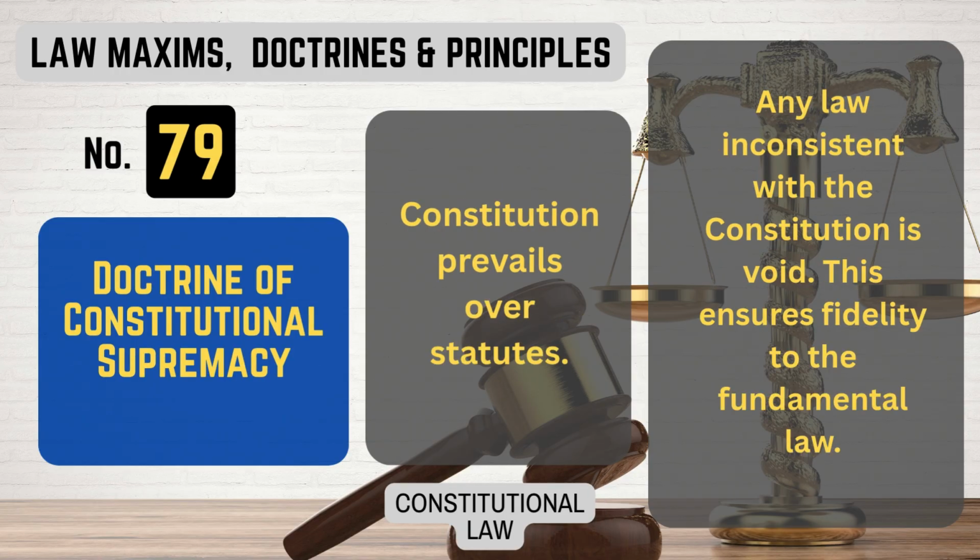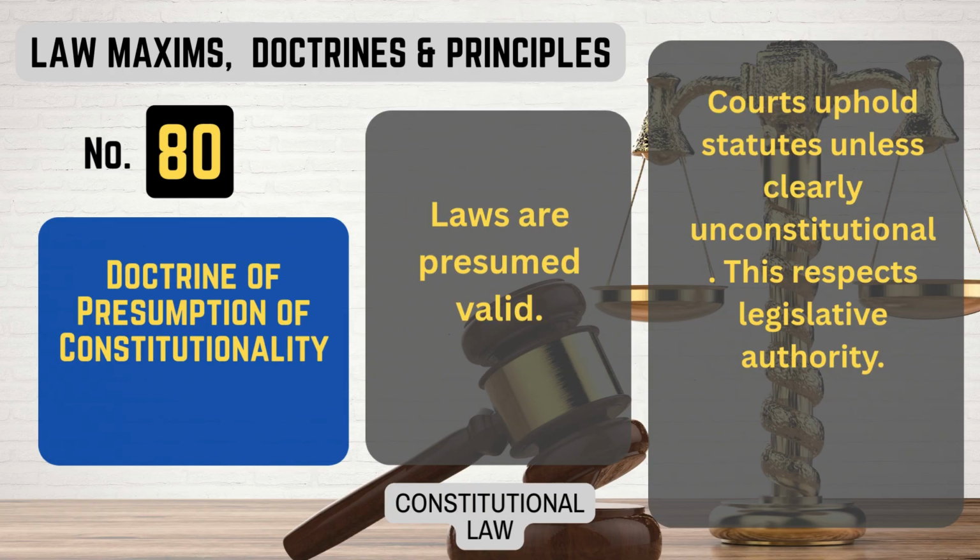Number 79. Doctrine of constitutional supremacy. What it means. Constitution prevails over statutes. Any law inconsistent with the Constitution is void. This ensures fidelity to the fundamental law. That's doctrine of constitutional supremacy.